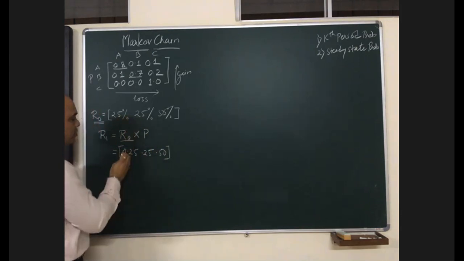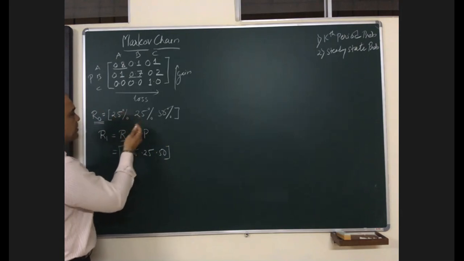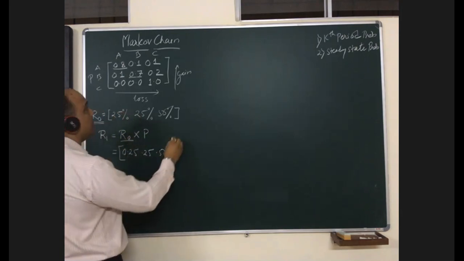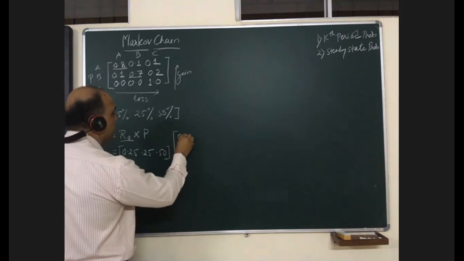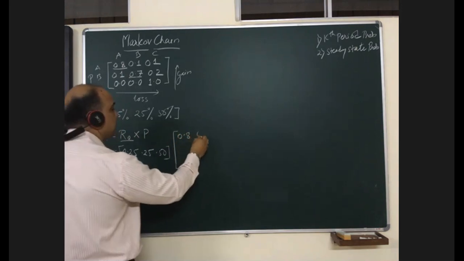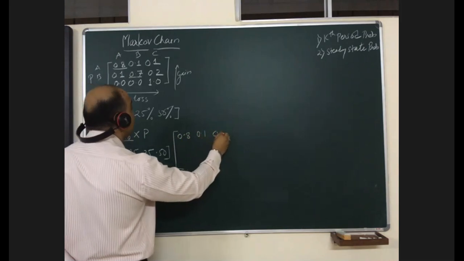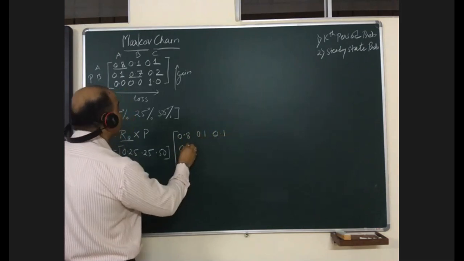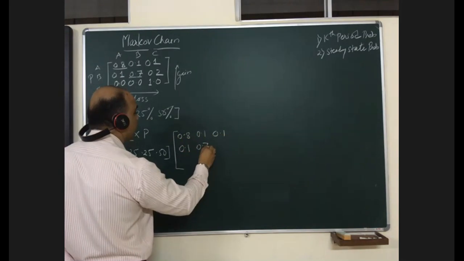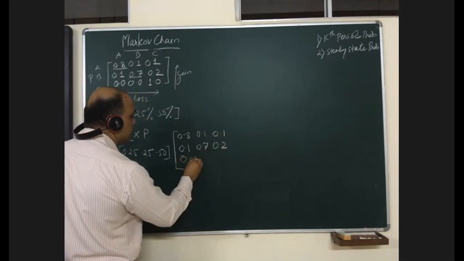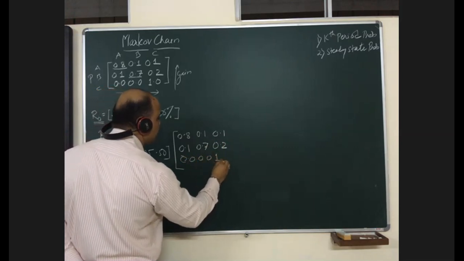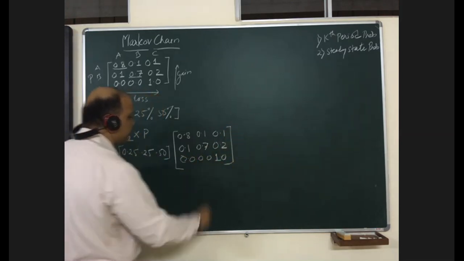I've converted this into decimals. Why? Because 25% means 25 divided by 100. And what I will do, I'll multiply this with the transition probabilities. This is 0, 0 and 1.